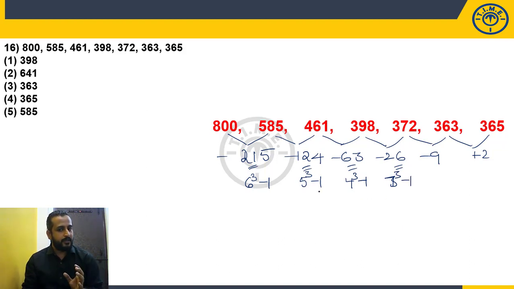Till here it is okay. 6 cube minus 1, 5 cube minus 1, 4 cube minus 1, 3 cube minus 1. Consecutive natural numbers 6, 5, 4, 3 in decreasing order. So what will be next? 2 cube minus 1. What will be next? 1 cube minus 1, if it is a proper logic. 2 cube minus 1 will be how much? 8, so 372 minus 8 will be 364.